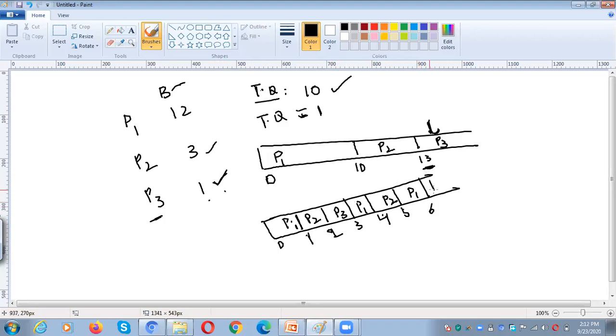Again 1 and then P2 1. So in that fashion, CPU execution time is very less when compared to the CPU switching time. That means if the time quantum is very low, CPU switching consumes all the time. CPU switching takes much more time rather than execution.